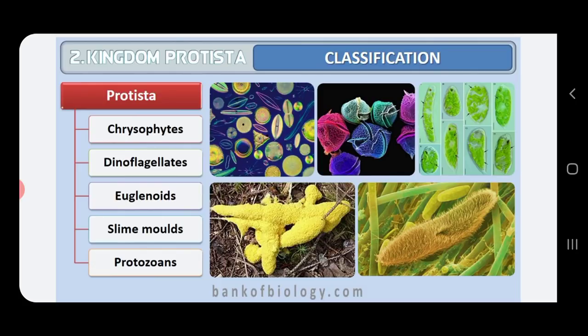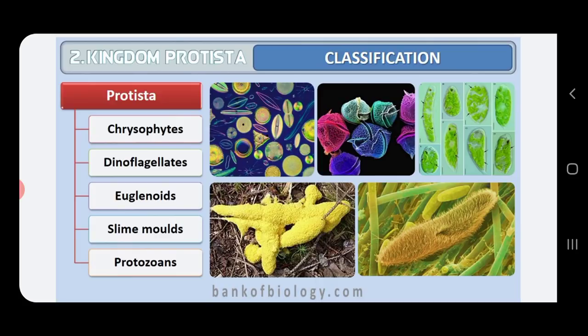The first one is photosynthetic protists, the second category is slime molds, and the third category is protozoan protists.